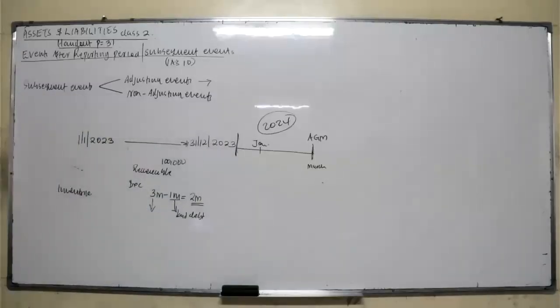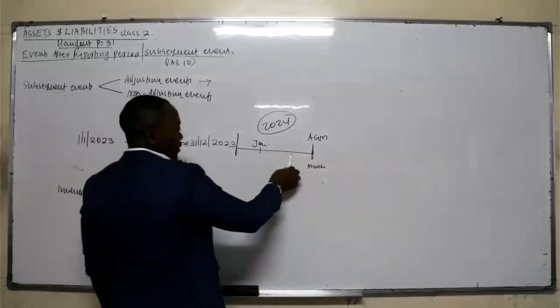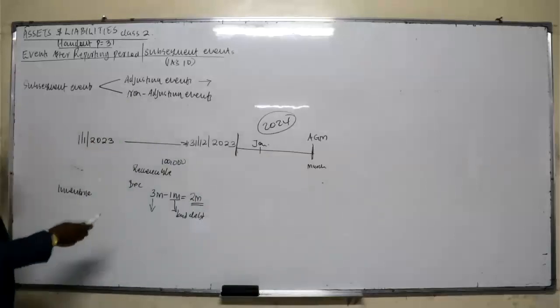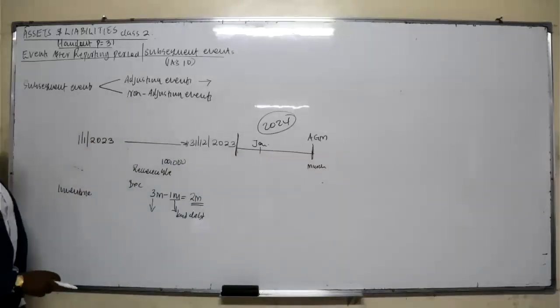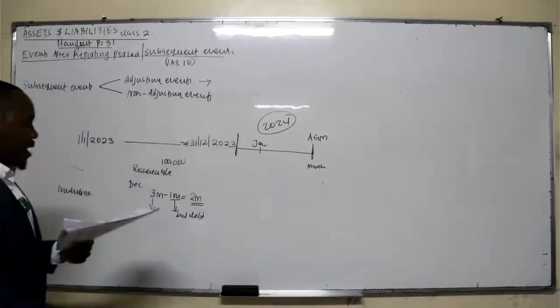Then number D, discovery of fraud or errors that show the financial statements are incorrect. Mostly you come to realize those errors once you call the auditors, and then they realize that there was fraud that had happened in this financial year. So what does that mean? In case there is fraud, that means there is a lot of adjustment to be done to the financial statement. Therefore, the financial statement needs to be adjusted.